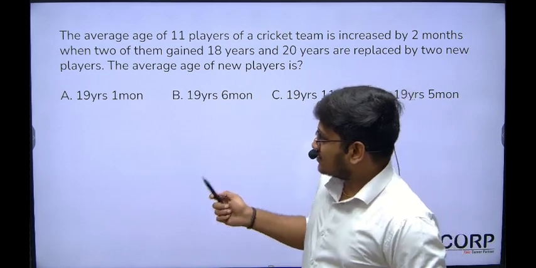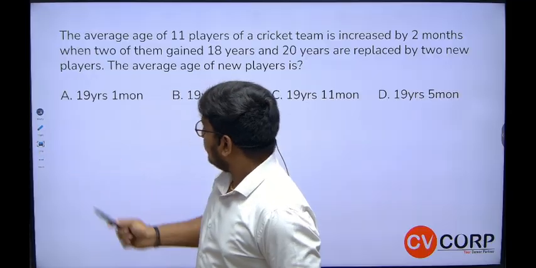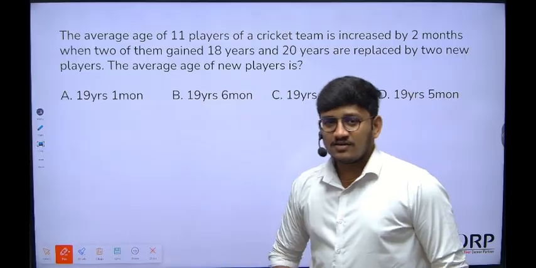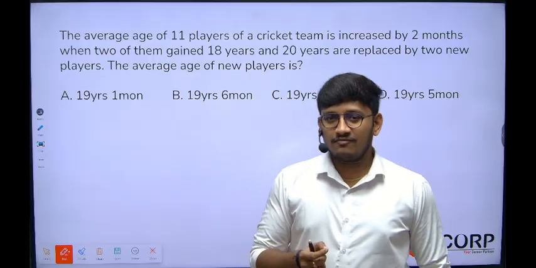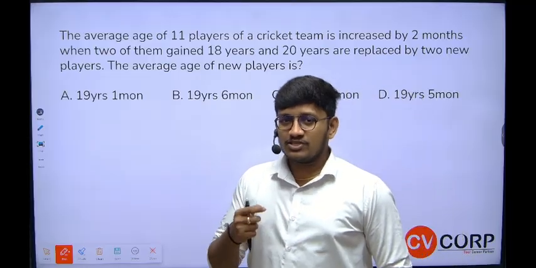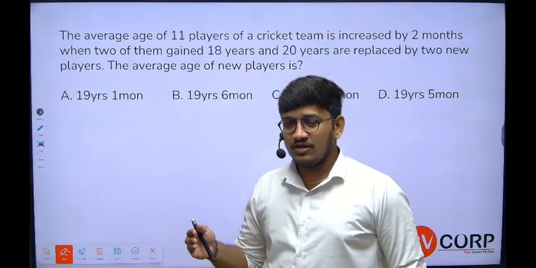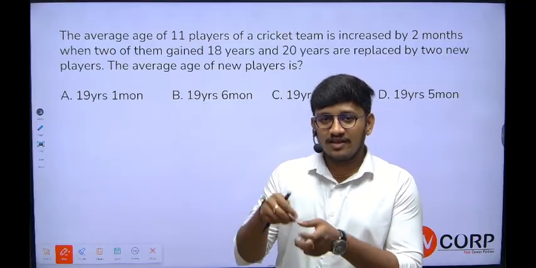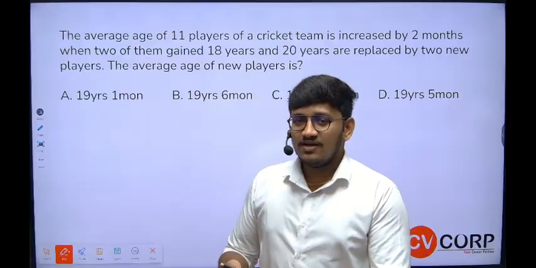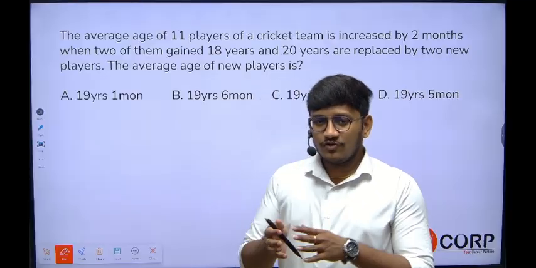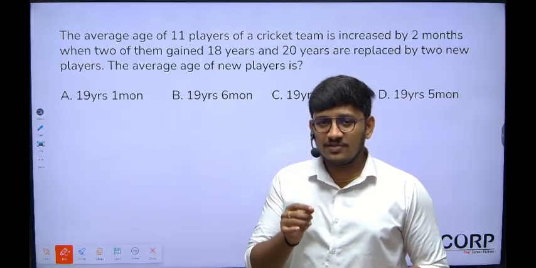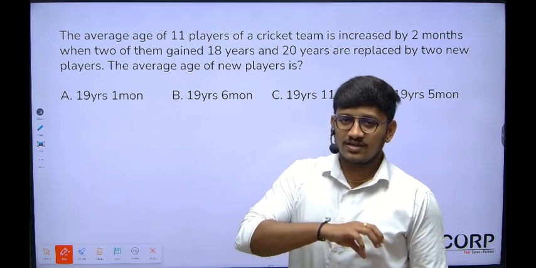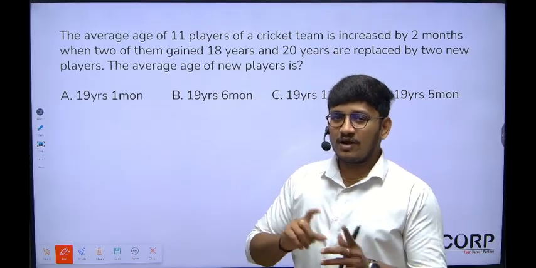Okay, let's start solving this question. This question is a little different from the questions which we already solved. Where is the difference? Let's try to recall. In the last class, we discussed mainly three different types of questions, where one person is included, where one person is excluded, and where a person gets replaced. So far, in the questions we discussed, replacement is done only between one person. Only one person is removed and one person is added, so only one person is getting replaced.